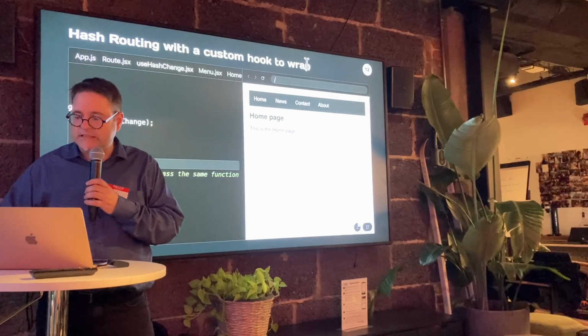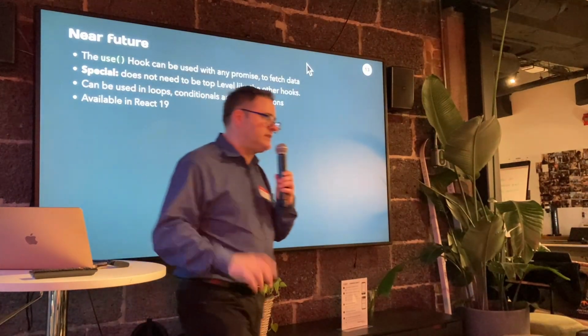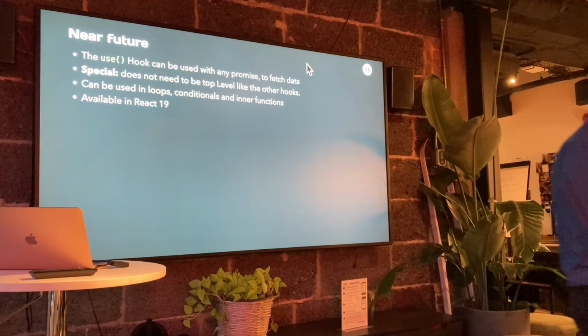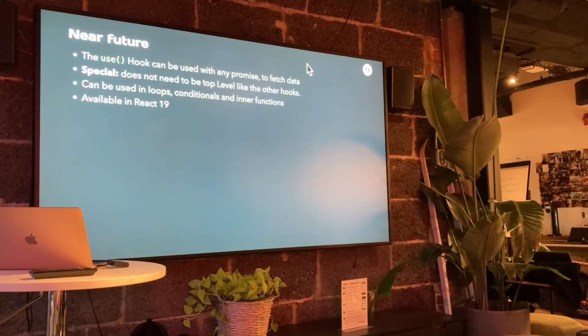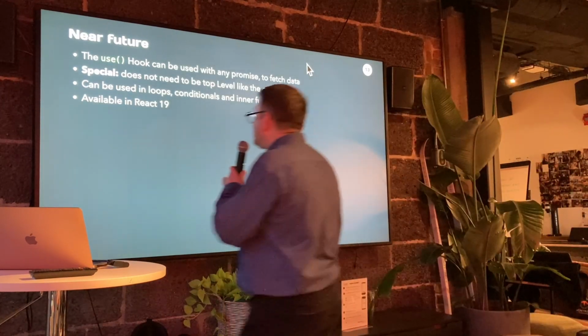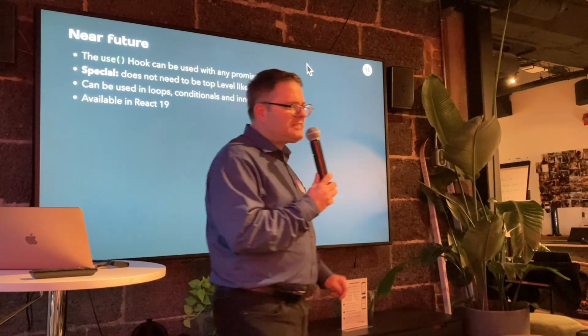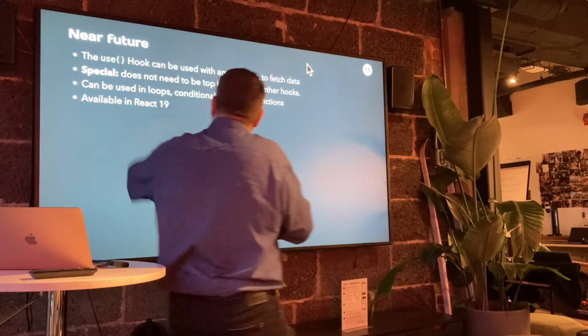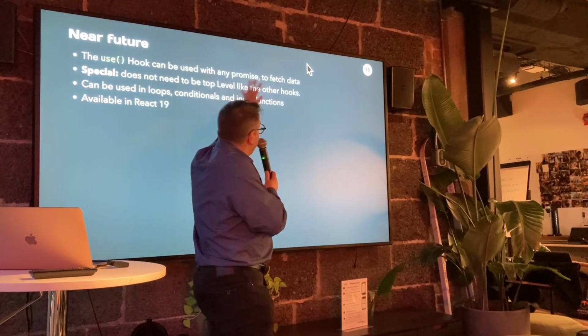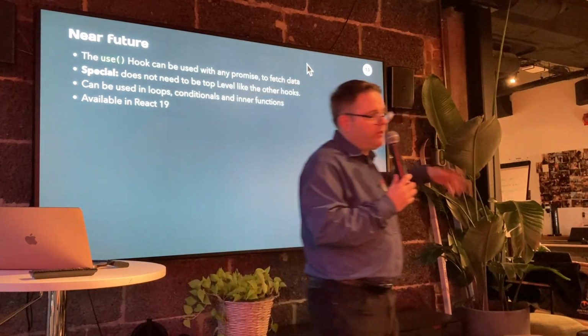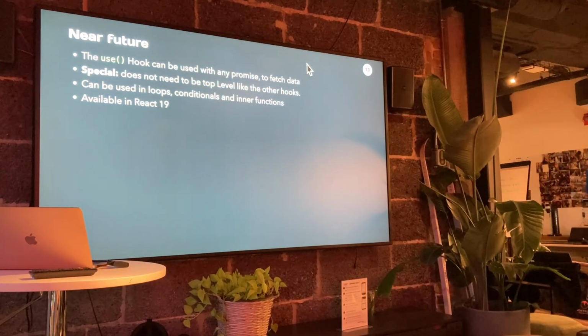Okay, one last thing that I need to tell you about, and I say one last thing, but it's a big thing. It's like one last thing from one of those Apple demos. It's a big thing. In the near future, there's going to be a new hook called use. It's a special hook. Now, this hook can be used with any promise to fetch data or whatever. As long as it's a promise and it returns some kind of data, that's going to be okay.